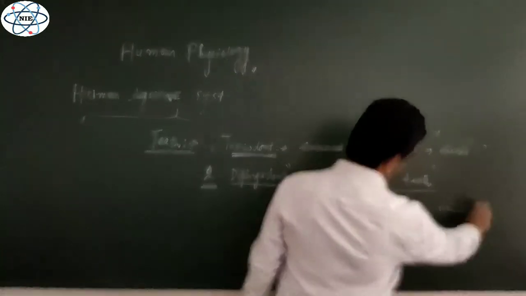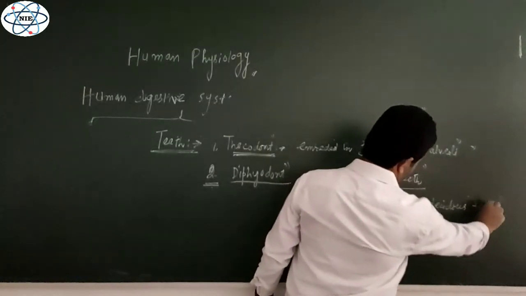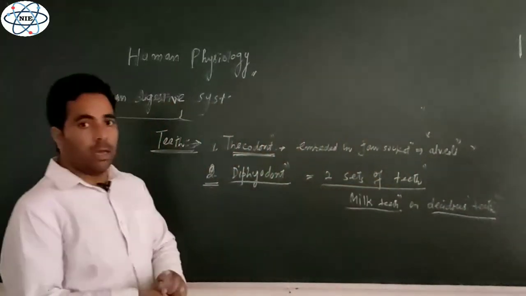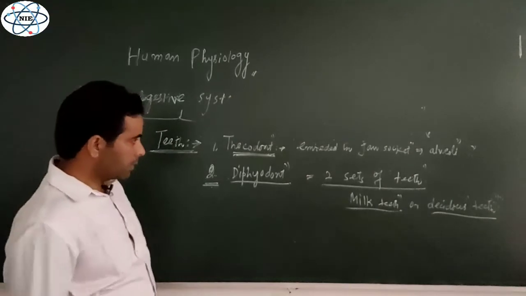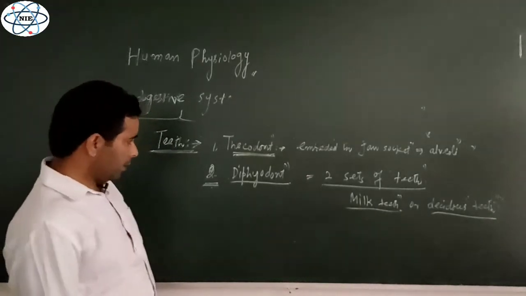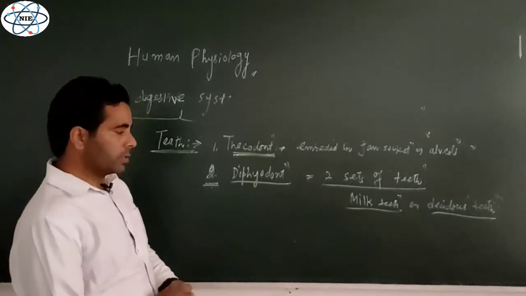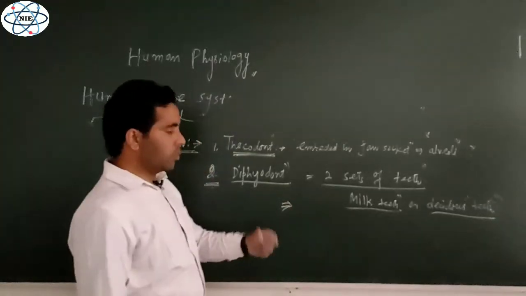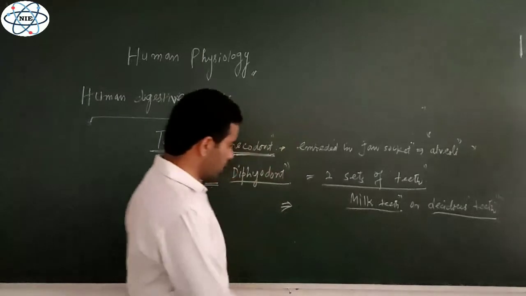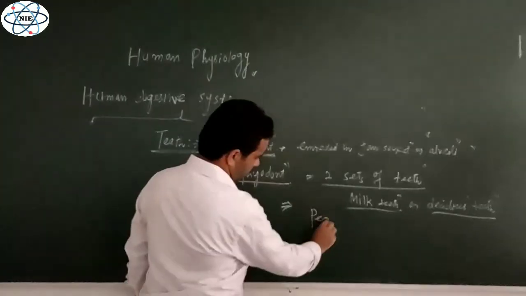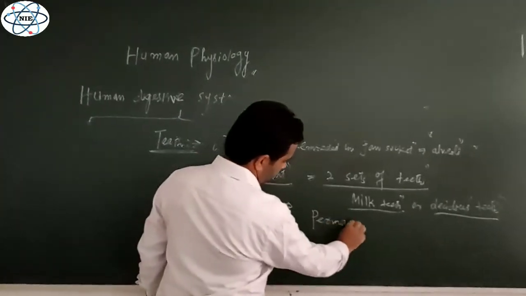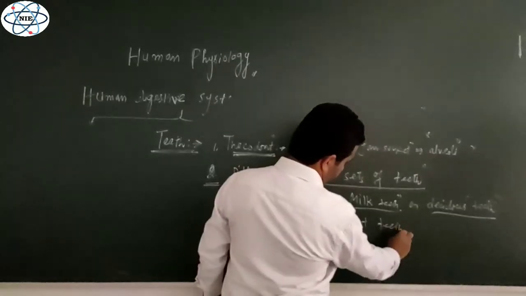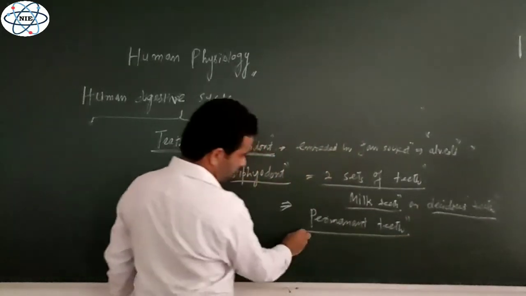Deciduous means they fall. After some time they fall, and then new teeth appear in the buccal cavity. So the first set is milk teeth or deciduous teeth. The second set, which replaces the milk teeth, is the permanent teeth, the successors.